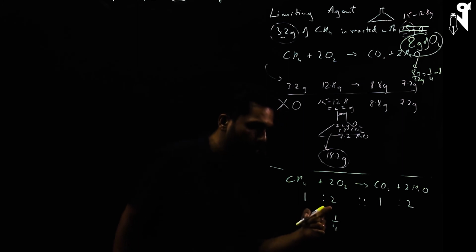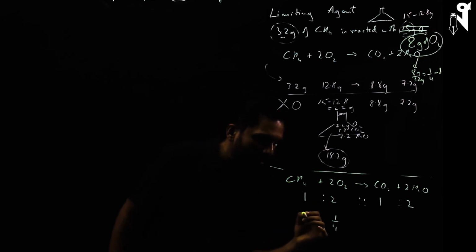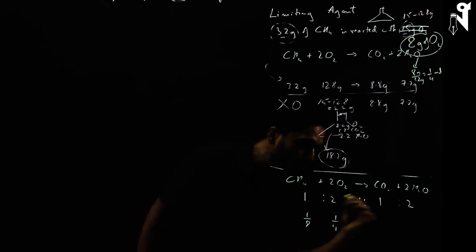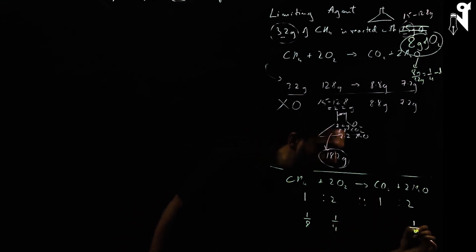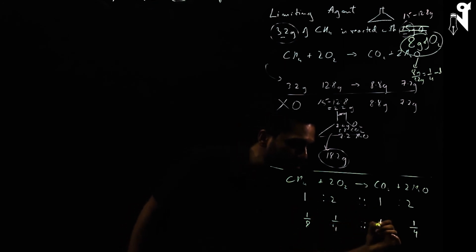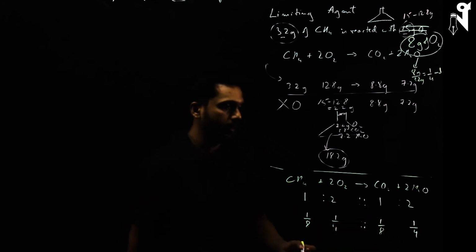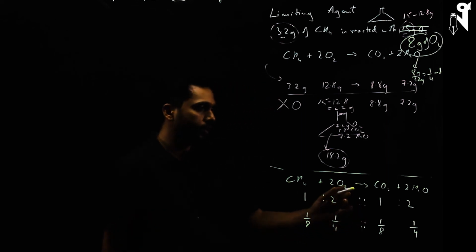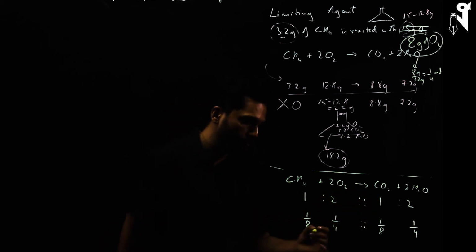So 2 requires 1; this will require half of it, so 1 by 8 of methane. 2 produces 2, so 1 by 4 will produce 1 by 4 of water. 1 produces 1, so 1 by 8 will produce 1 by 8 of carbon dioxide. So these are the number of moles which are going to get consumed.